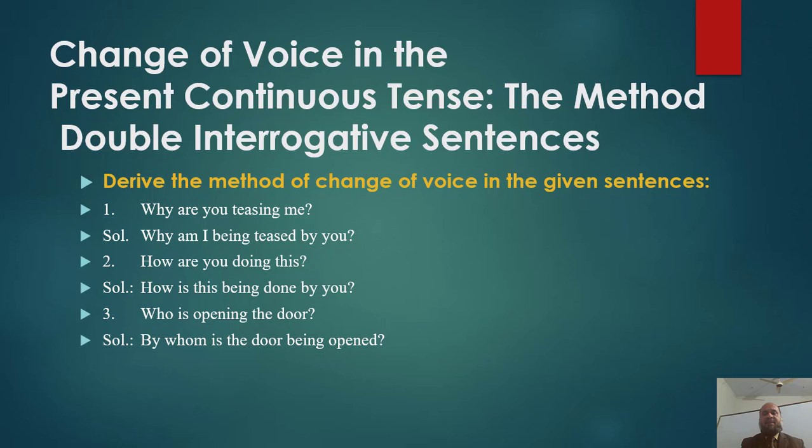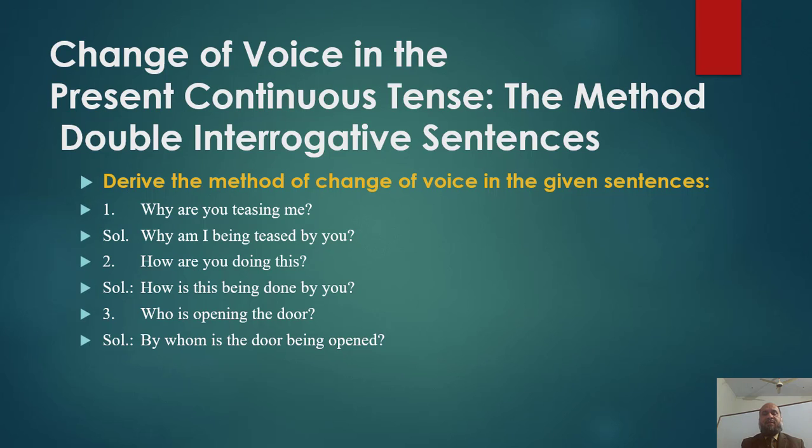Now derive the method of change of voice in the given sentences. These are double interrogative sentences. Why are you teasing me? Its solution is, why am I being teased by you? Sentence number 2, how are you doing this? Its passive is, how is this being done by you?